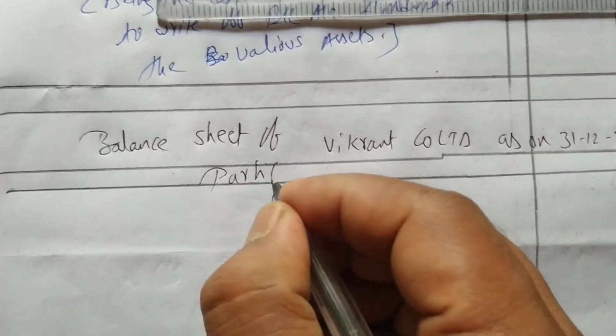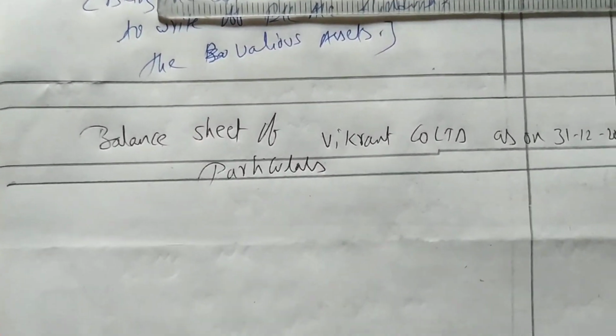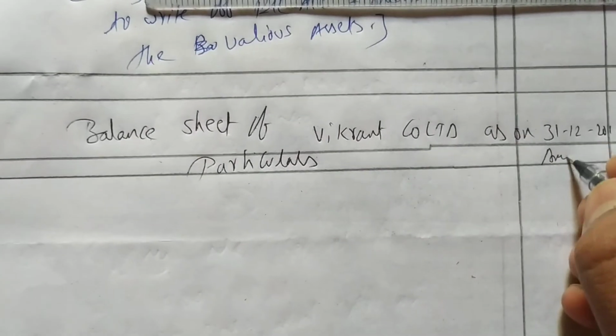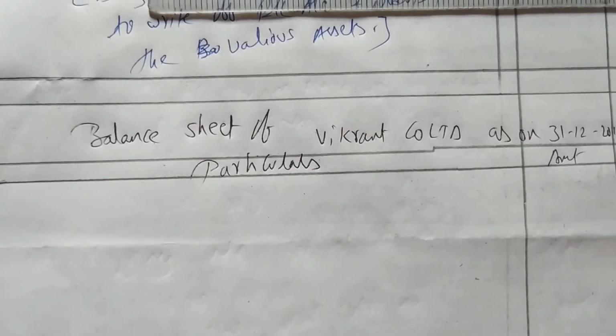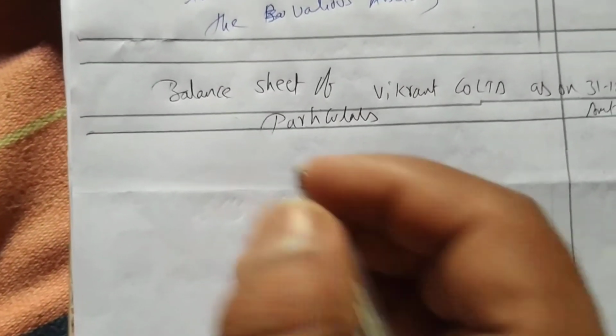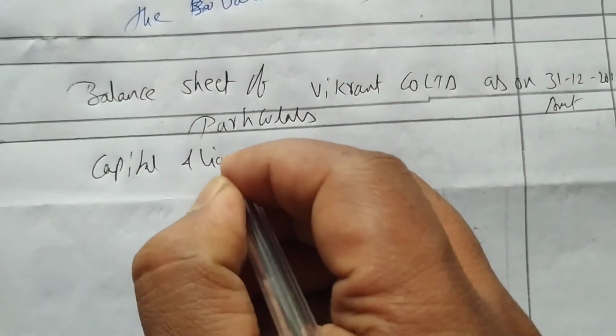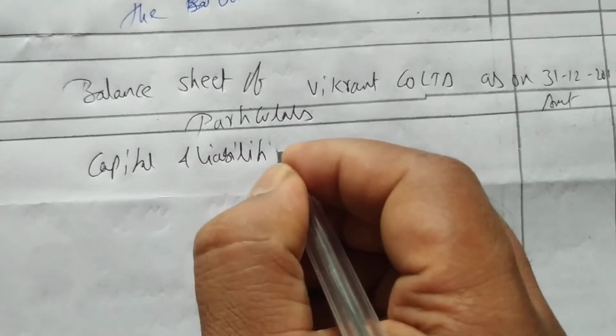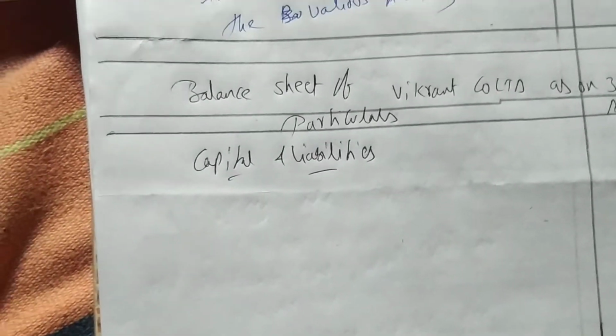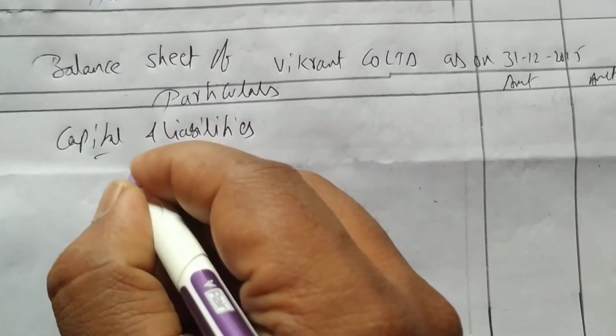Particulars. No need of writing two amount columns. If you want, you can write only one amount column. Okay, first we'll write capital and liabilities. Under this, first we'll write share capital.